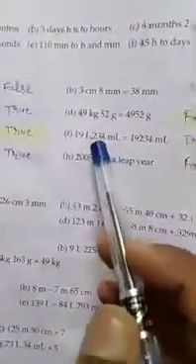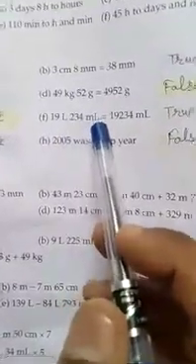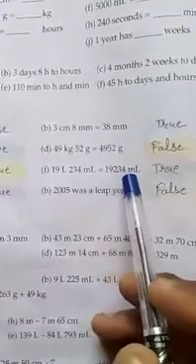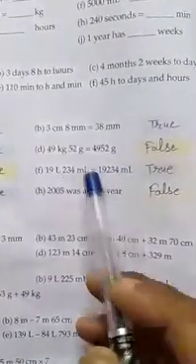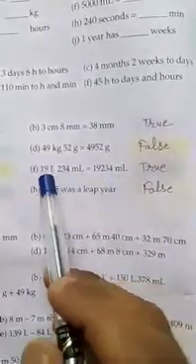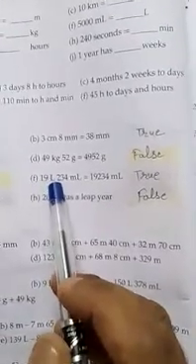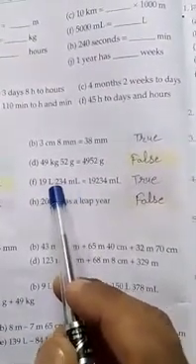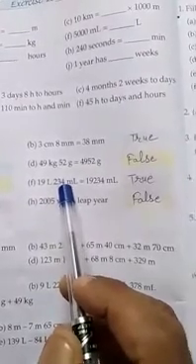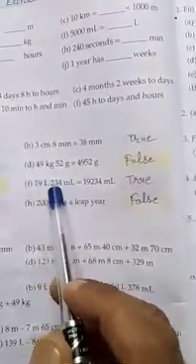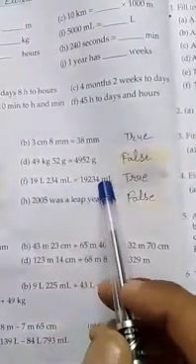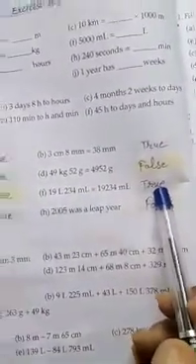Question F: 19 liter 234 milliliter equals 19,234 milliliters. This statement is true because 1 liter equals 1000 milliliter. So 19 liter equals 19,000 milliliters plus 234 milliliters. So this is 19,234 milliliters. So this statement is true.